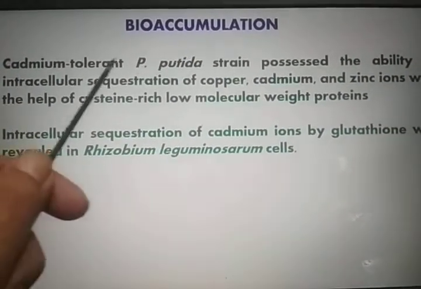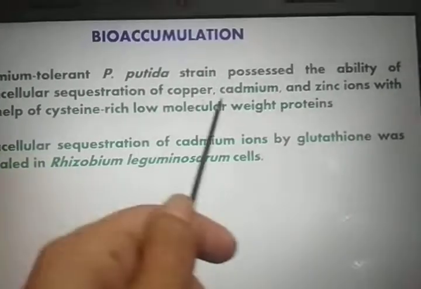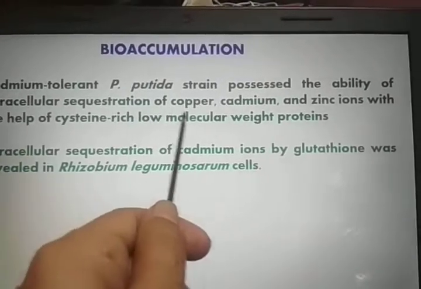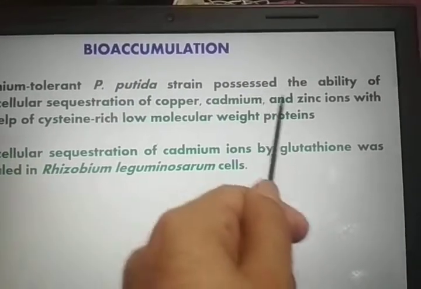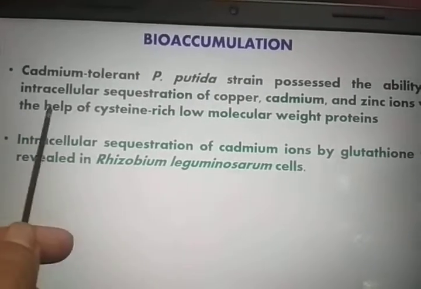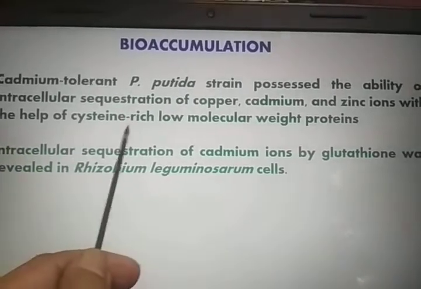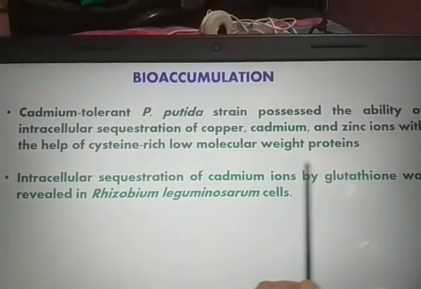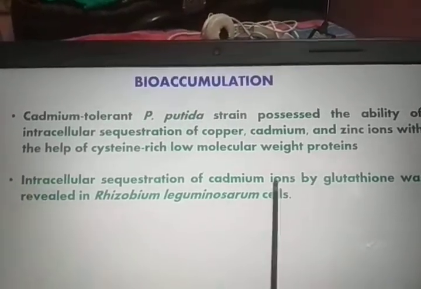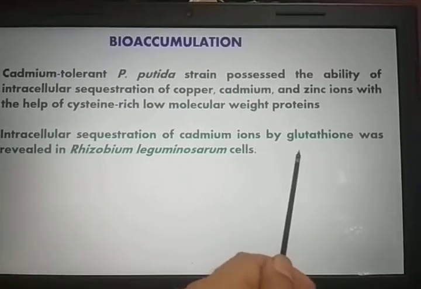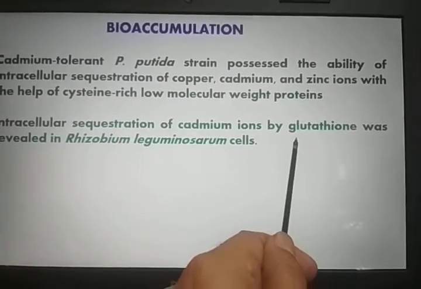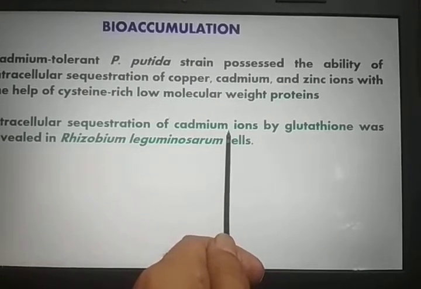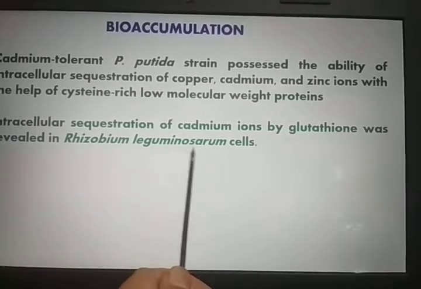The cadmium tolerant Pseudomonas putida strain possesses the ability of intracellular sequestration of copper, cadmium and zinc ions. These metal ions are sequestered with the help of cysteine rich low molecular weight proteins inside the cell, like PC and MT, which we have studied earlier. Similarly, glutathione helps in the bioaccumulation of the cadmium ion in Rhizobium leguminosarum cells.